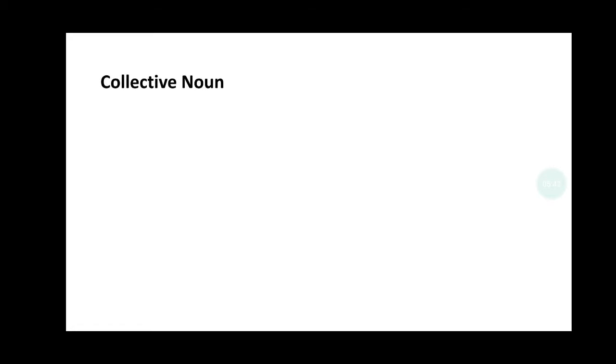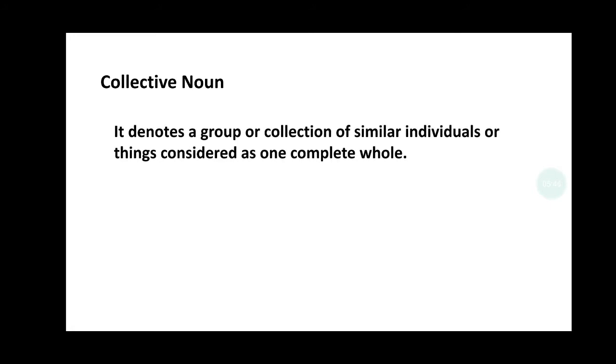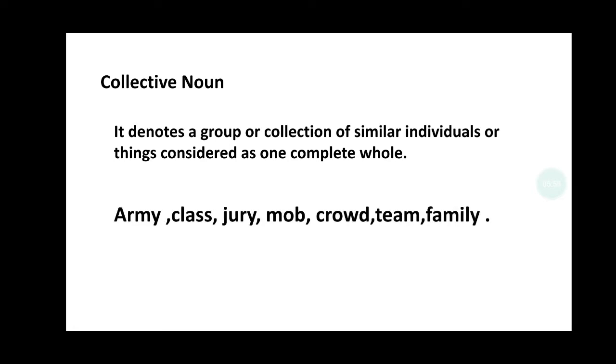Next, we will learn about the collective noun. It denotes a group or collection of similar individuals or things considered as one complete whole. Look here, army. If we say army, it means a collection of soldiers.